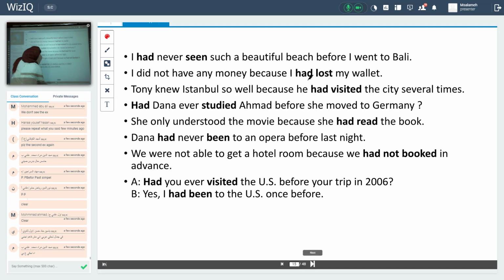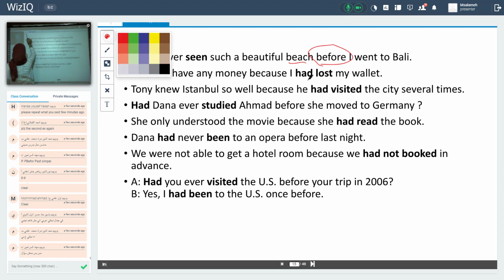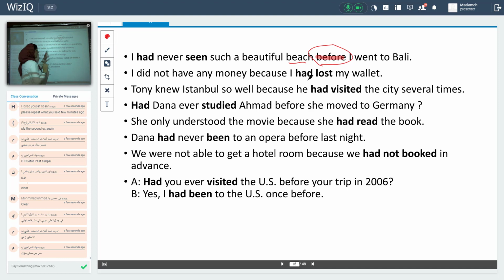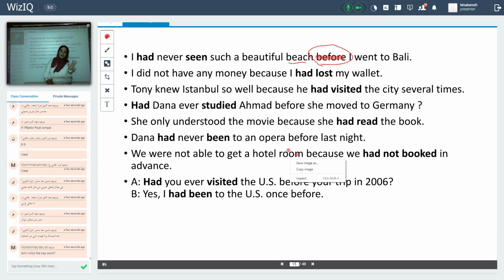Okay, let's take examples here. I had never seen such a beautiful beach before I went to Bali. Here I have a keyword. I see it, so I understand this sentence is in the past perfect tense. That means my sentence should consist of simple past and past perfect.